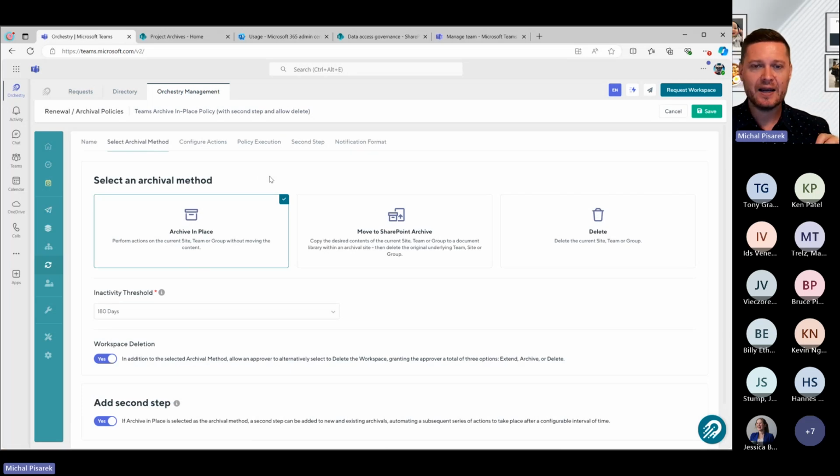In out-of-the-box Microsoft 365, there are three main ways to archive content. The first one is the Teams archive, that little option next to Teams saying archive team. All that does is keep everything as it is and make it read-only. So in my mind, it's essentially kind of useless. No one uses that because it doesn't really do anything. It just makes things read-only. You're still getting pinged on storage, and everyone still has access to it.